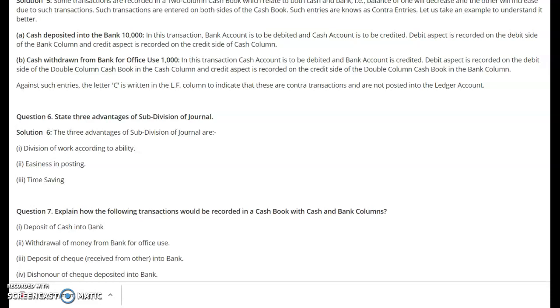Easiness in posting means that all the cash transactions are to be recorded separately, and non-cash transactions separately, and when we post them into the ledger, it becomes easy for the person who is engaged in the posting. Time saving automatically follows. When these two important advantages are there, they also lead to time saving.